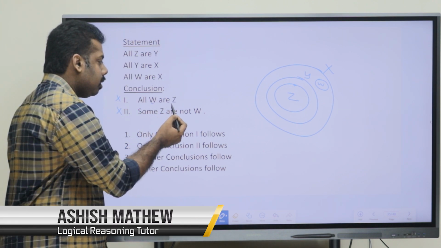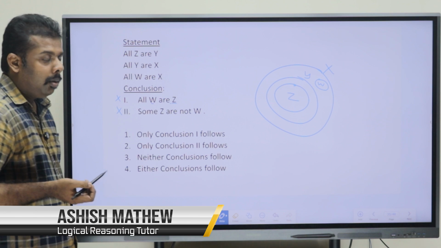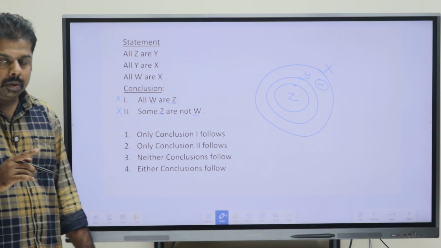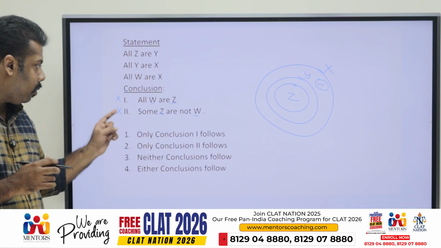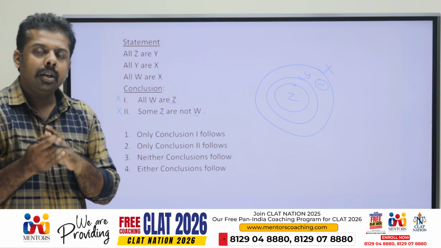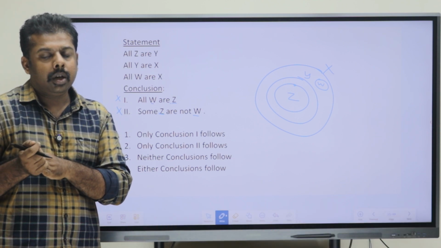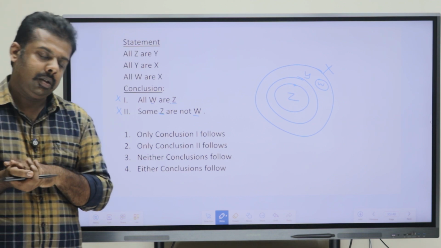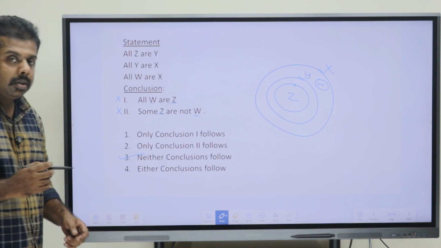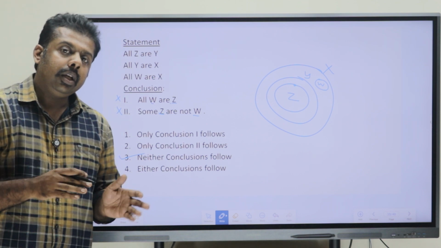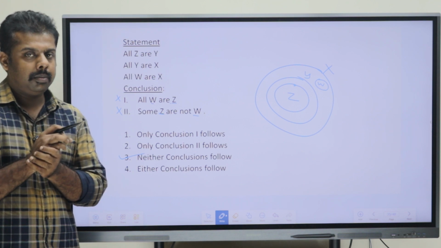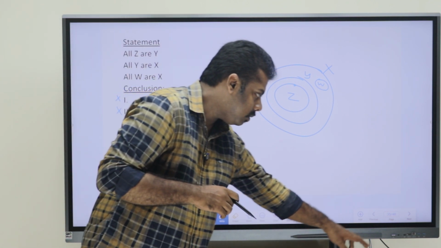First they have connected W and Z in case of "all", but in case of "some not" they started with Z and then placed W. As we discussed, in case of "some not" and "all", the positions of the elements have to be in the same order, otherwise we can't give the option as either. So here as well, because of that issue, we have to mark our answer as option 4, that is, neither conclusion follows. Hope that you are getting the concept here. Now, moving to the next one.